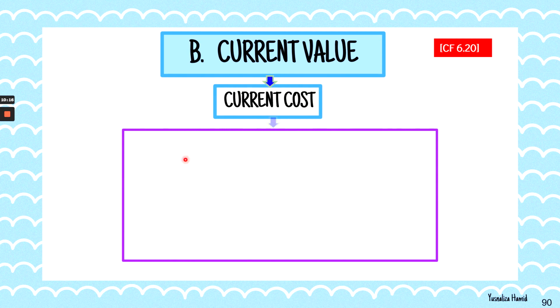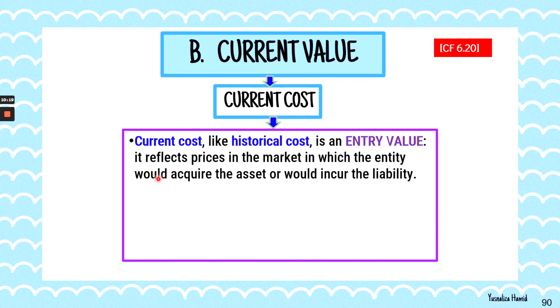Under current costs, what should also be clarified here is that current costs are just like a historical cost. It is an entry value. It is the one that will reflect prices in the market in which the entity would acquire the asset or would incur the liability. So the price 10 years ago and the price today of the same asset, for example, that is the entry value, the value when you are acquiring the asset. That's why it says entry.